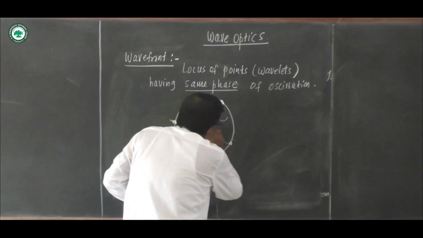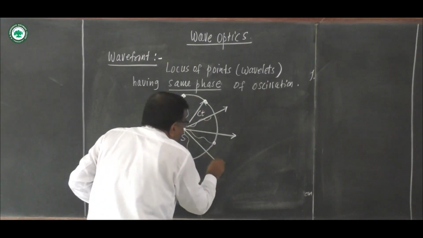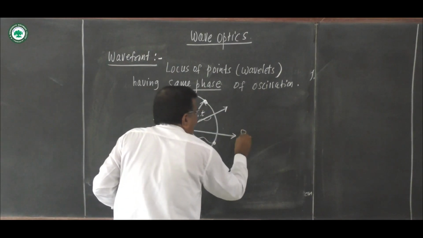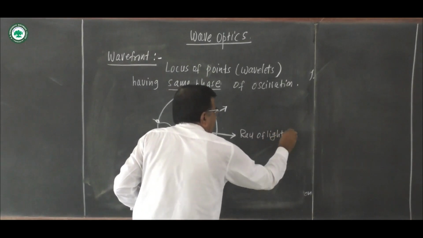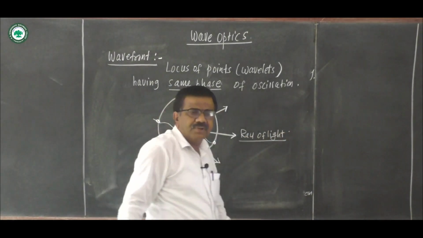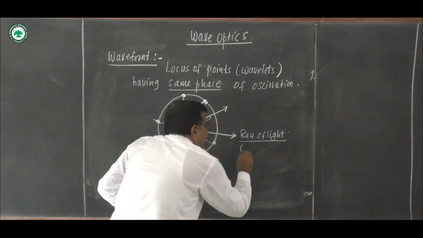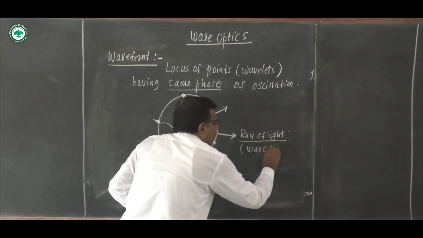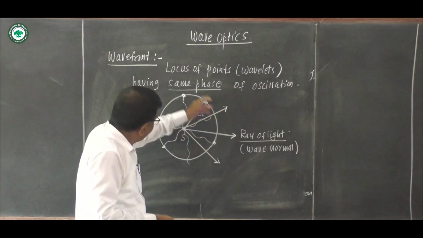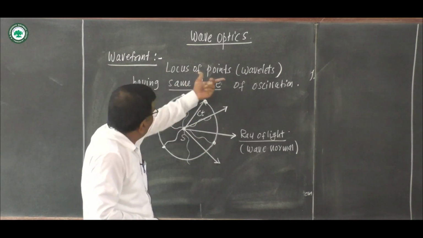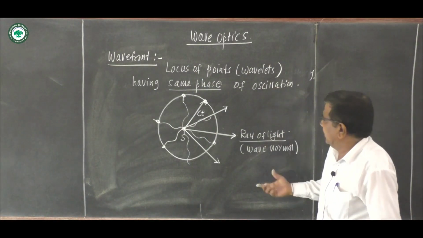If we draw perpendiculars to this wavefront, the perpendicular is a ray of light. Perpendicular to the wavefront is a ray of light. It is also called the wave normal. See here, this is the wavefront, the locus of points or wavelets having the same phase of oscillation.